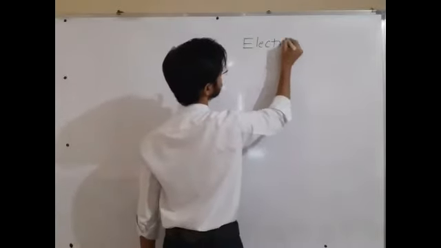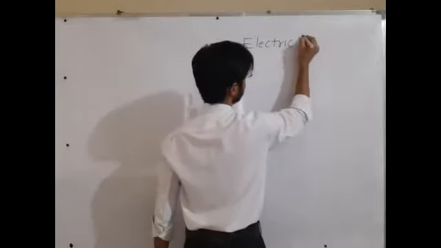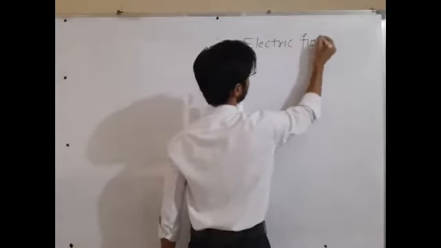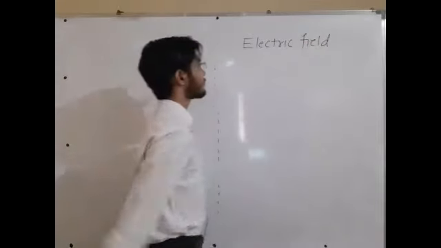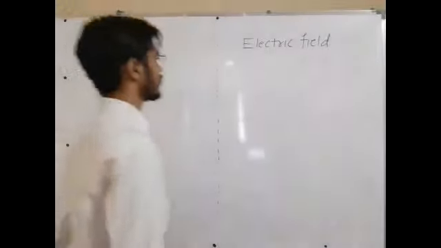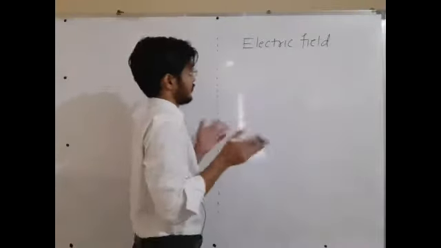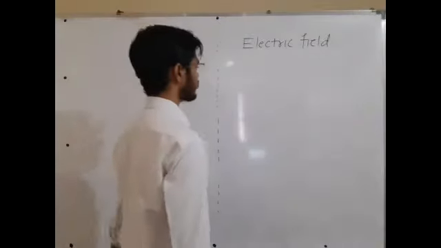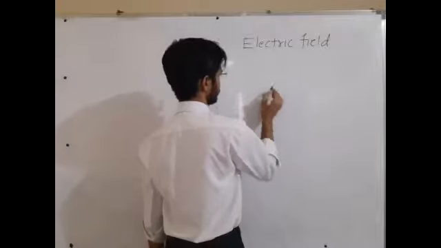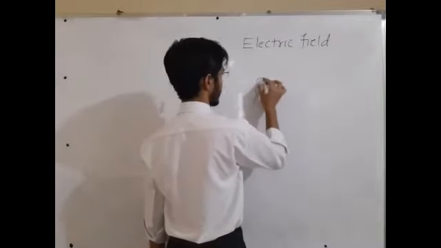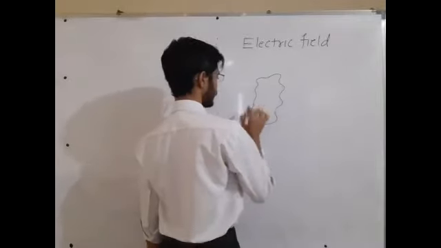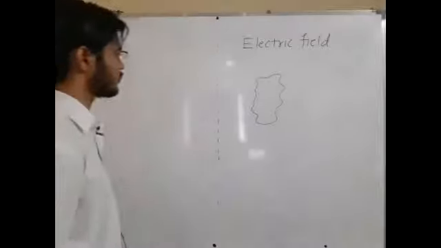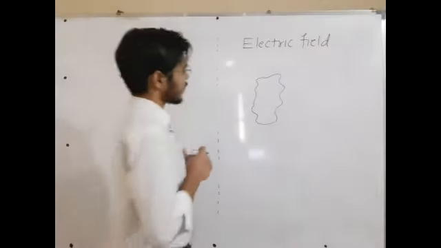Electric field. In yesterday's lecture, I taught what is the meaning of electric field. Electric field is something which we right now don't know. Electric field is something which is around a charge system. Let's say we have a charge system. Charge system means what, sir?